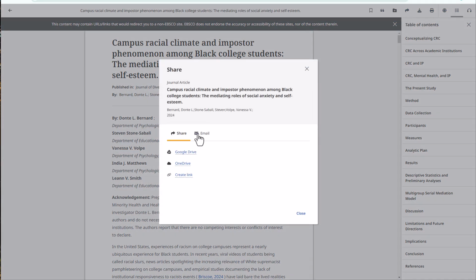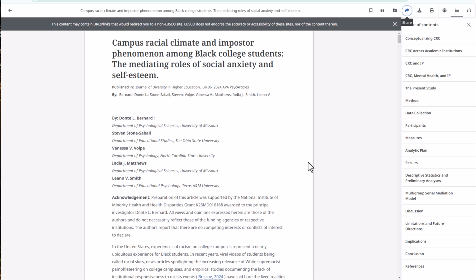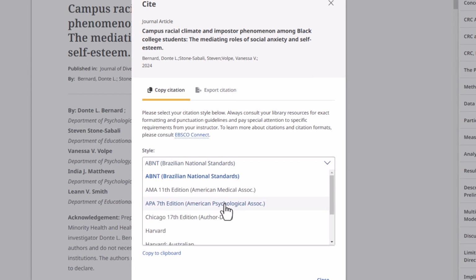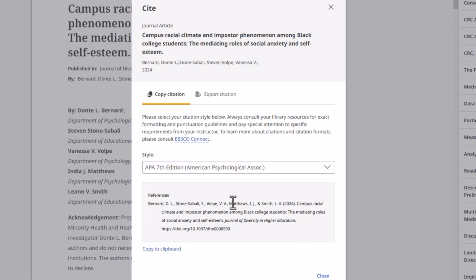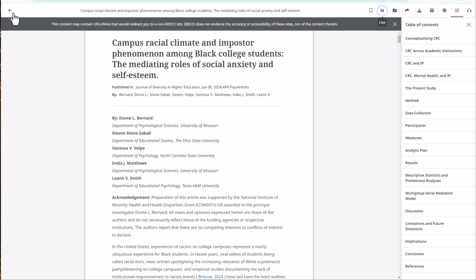To email, just click the email link and enter your email address to have a copy of this article sent to your email. You can even have a citation automatically formatted. From the drop-down box, select APA. As with all citation generators, be sure to double-check the citation for accuracy. When you're done, select the arrow to go back.